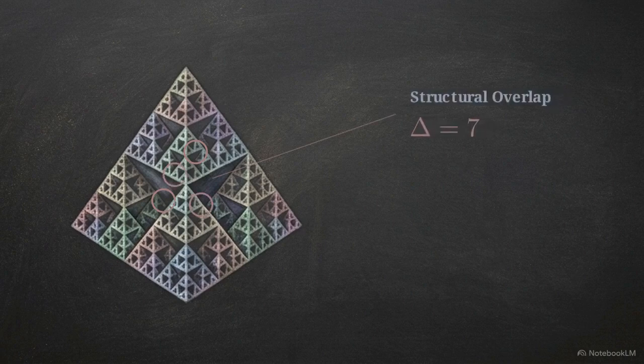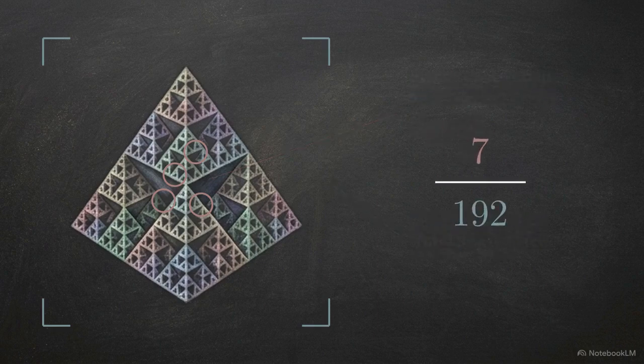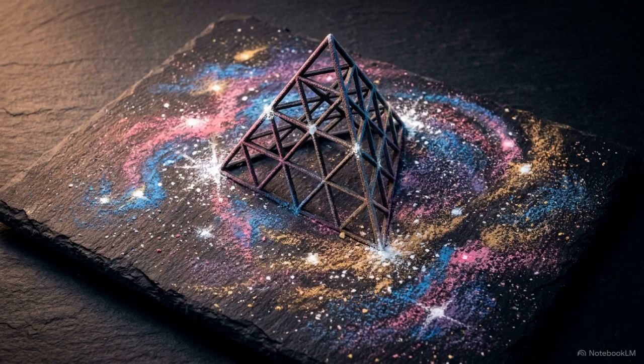This scaling reveals a constant ratio between the structural overlap, delta, and the total state space dimension, n. The result is exactly 7/192. This ratio, x, provides the baseline for the system's primary constants. For example, the fine structure constant emerges from this geometry as 7/960. The scale of the observable universe is determined by the specific geometric overlap of these tetrahedra.